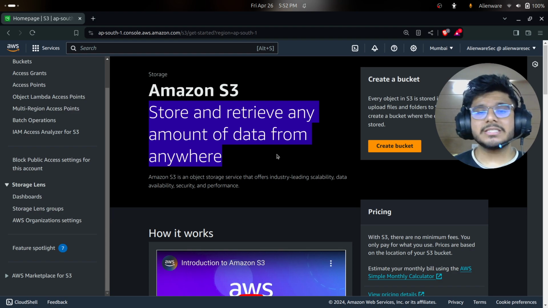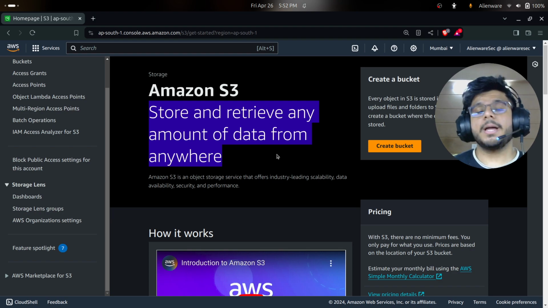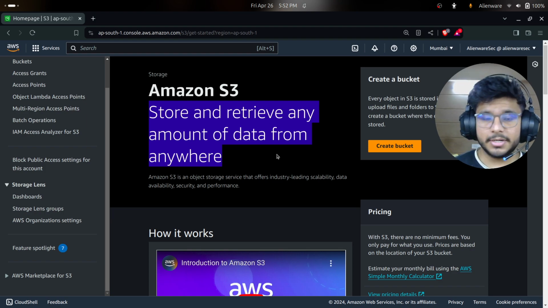Now, S3 buckets are used in different ways. Some people use them to store data, some people host a static website. Now you will be surprised how you can host a static website on an S3 bucket. Like, it's just a storage based thing? No, it's not just a storage based thing. You can use it for many multi-purpose things, and I'll show you a few things here.